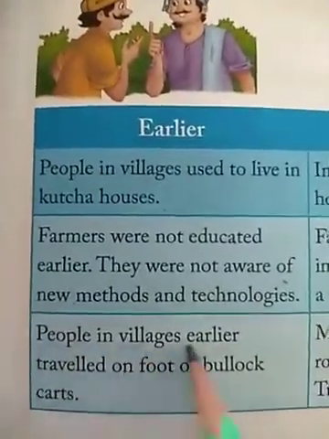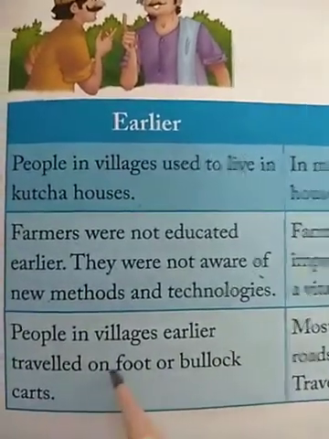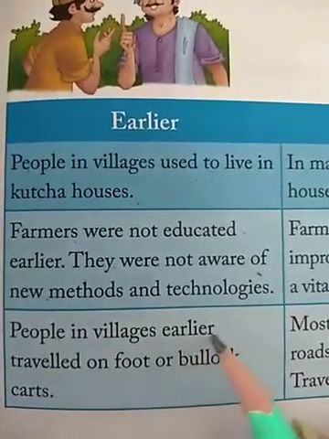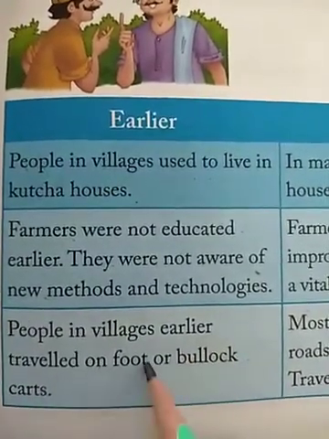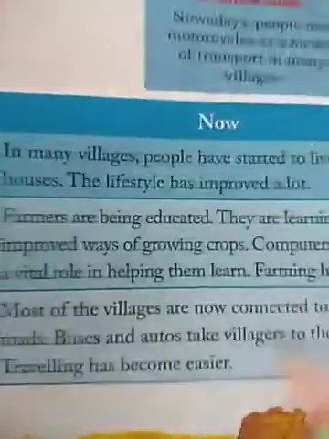Number three, people in villages earlier traveled on foot or by bullock cart. So whenever they wanted to go somewhere, to a nearby village or to another location, they used bullock carts or they traveled on foot.